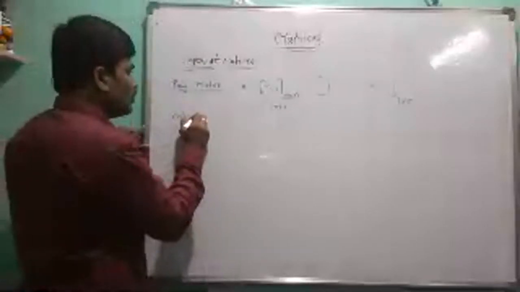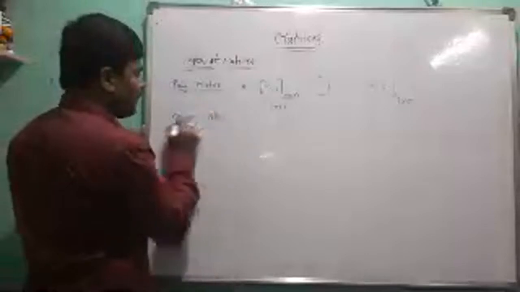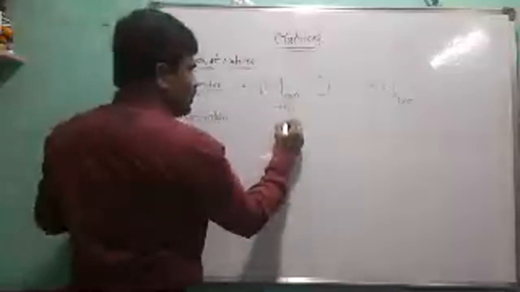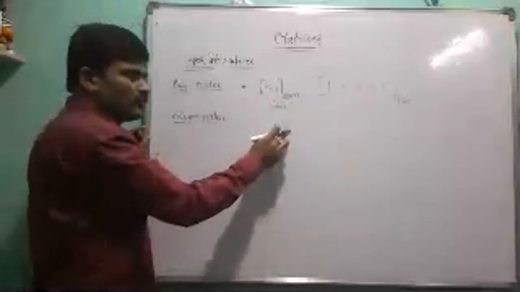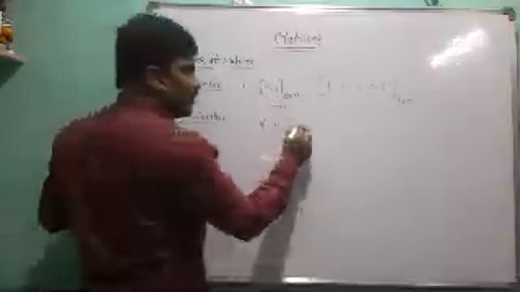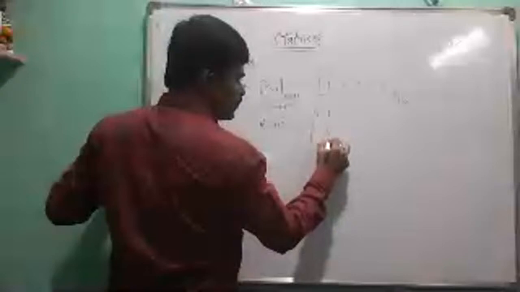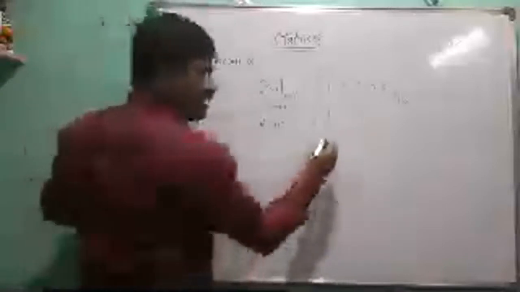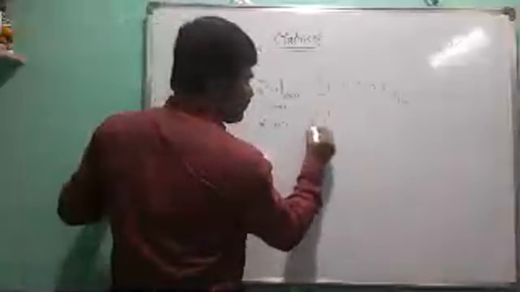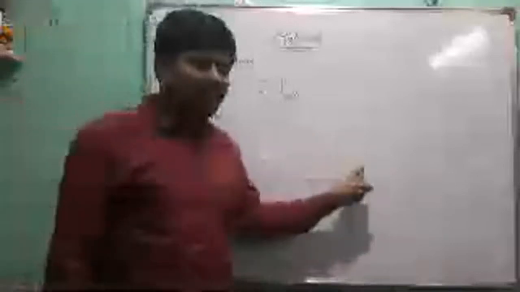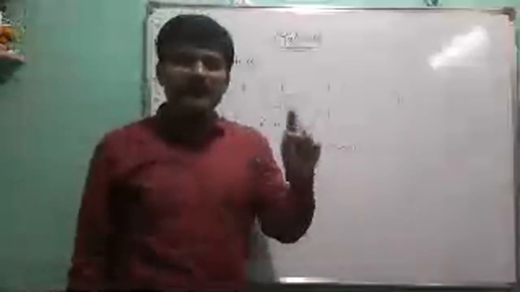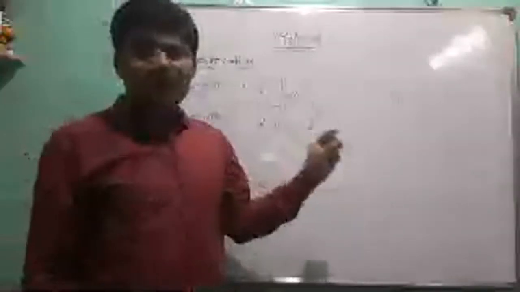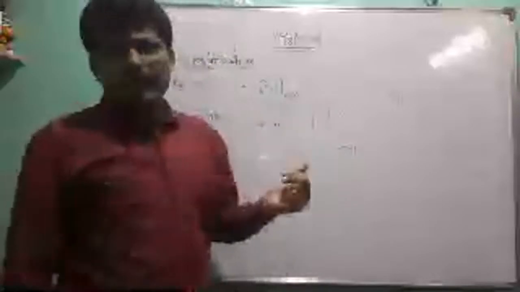Similarly, for the column matrix, we have to observe that n equals 1. In the given matrix of order M by N, we take n equals 1. Now we write the column matrix 1, 2, 3, 4, 5. Here the number of rows equals 5 and the number of columns equals 1, so the order of the matrix is 5 by 1. So this is the column matrix. If the number of rows equals 1, it is called a row matrix; if the number of columns equals 1, it is called a column matrix.